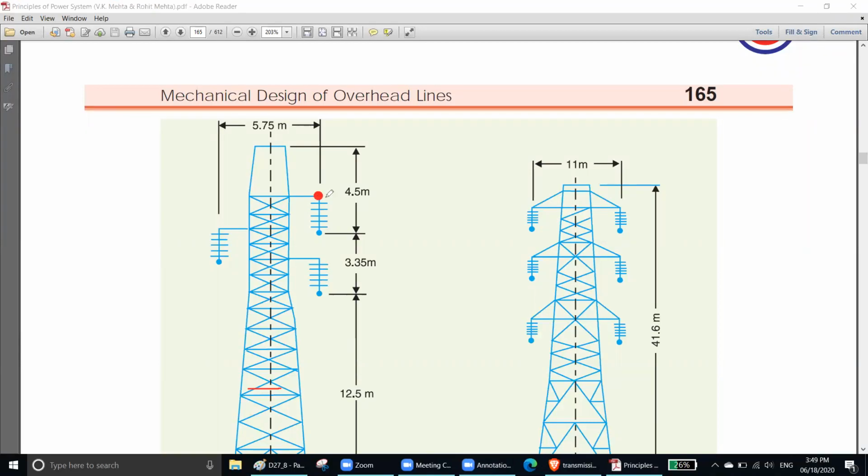This is your tower. This is your conductor. Your conductor and tower should not touch each other, because in the middle you have an insulator. Insulators do not leak any current, okay? Normally, ideally.